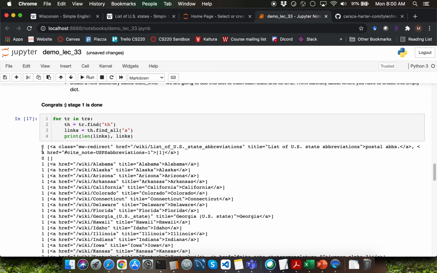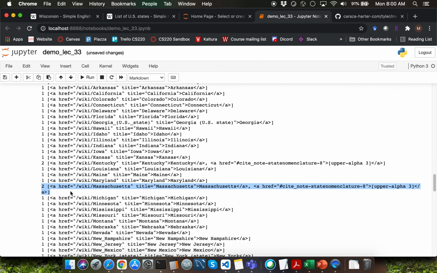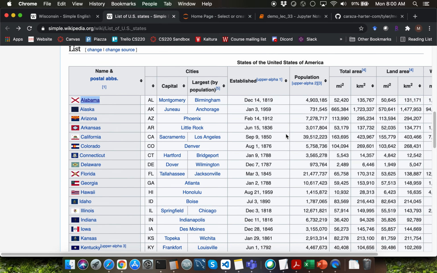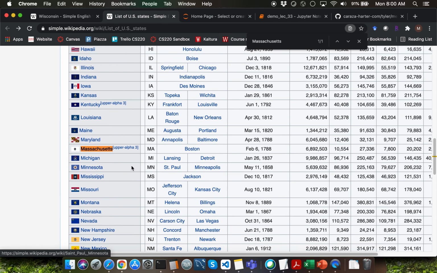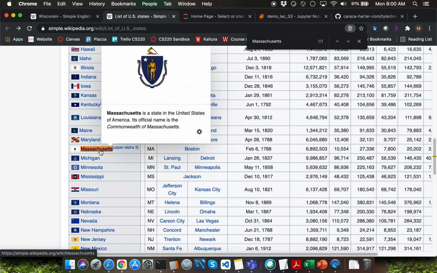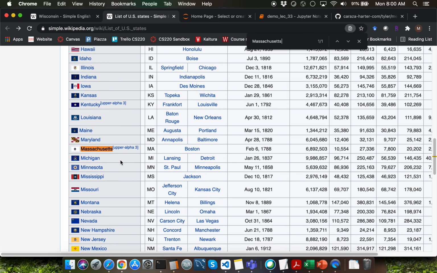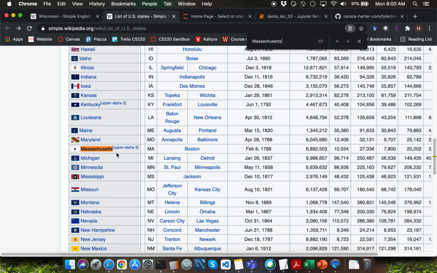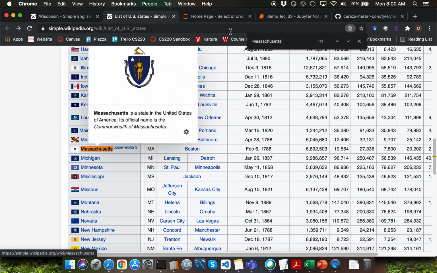Observe that for certain iterations we are getting 2 links. If we look at the entries over here, you have the Massachusetts state. If I go back to the Wikipedia page which contains the really large table and look for Massachusetts, you'll notice that there are 2 links here. One is going to be the link to the Wikipedia page about the state, and the other one is something which is called a citation, which provides just documentation for the source of information over here. We just want the first link.